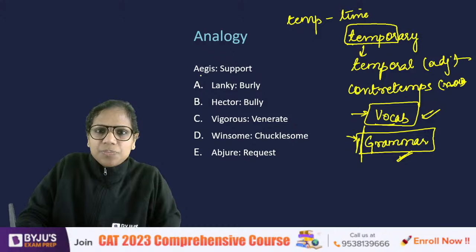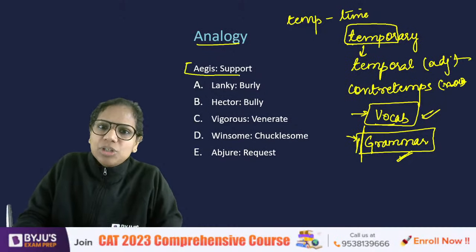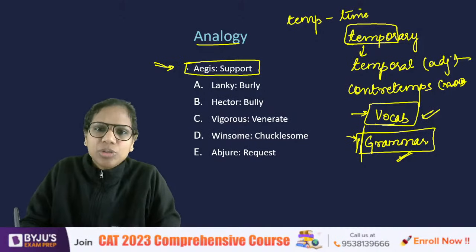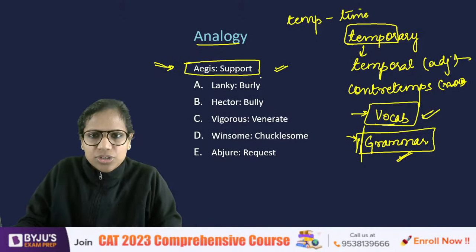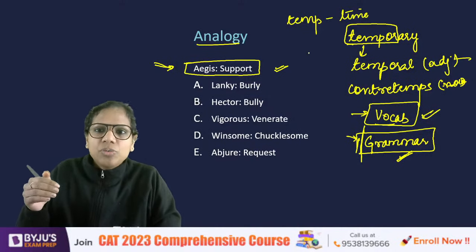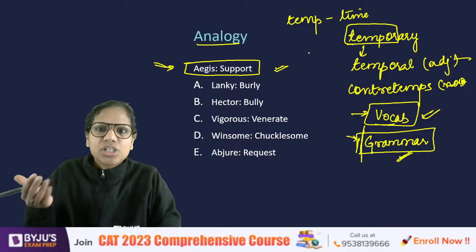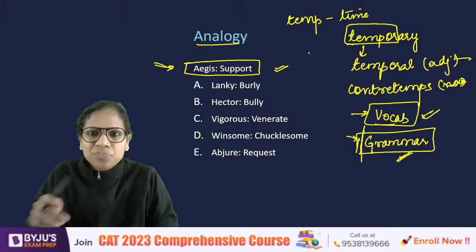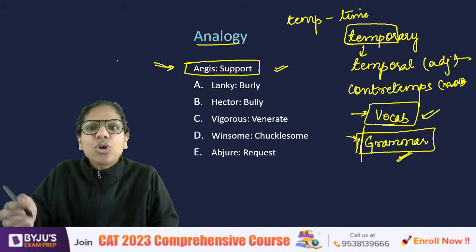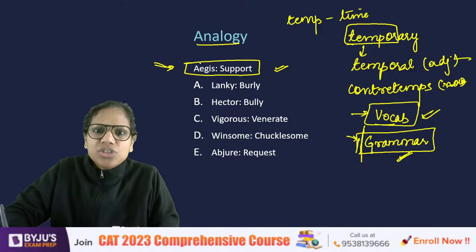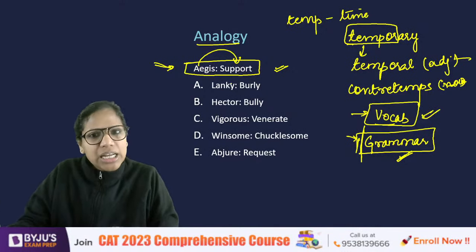Okay. Now see this. We had to find a similar relationship in analogy. Unless stated otherwise, you always have to find a similar relationship to the one given in the question. So ages. Under the ages of so and so authority, we are conducting our annual function. I have seen a lot of schools and colleges publishing their card like this. So under the ages of the honorable president, we are conducting this activity. So ages means support. Now we had to find a similar relationship.